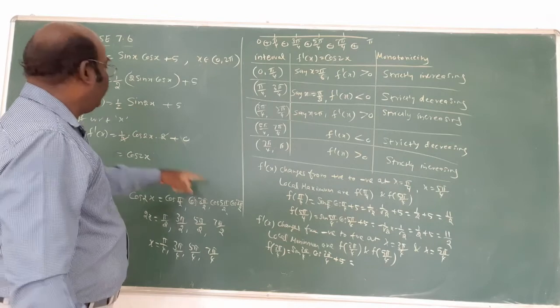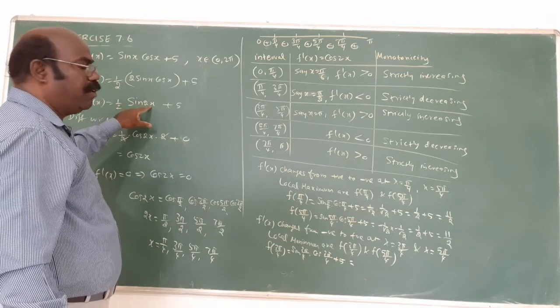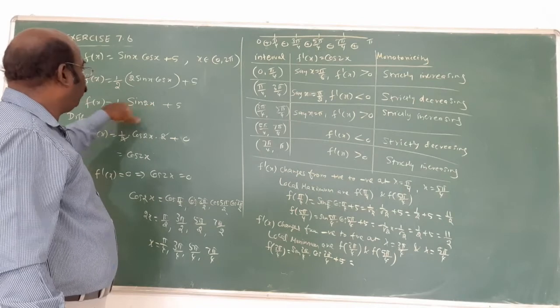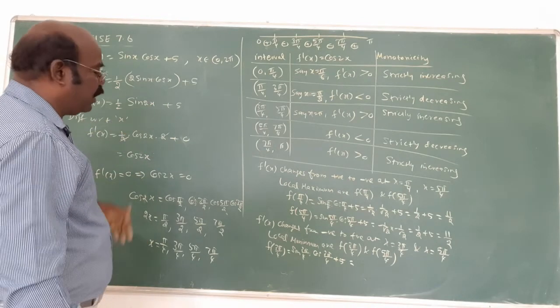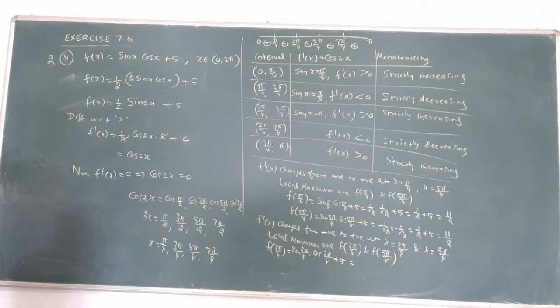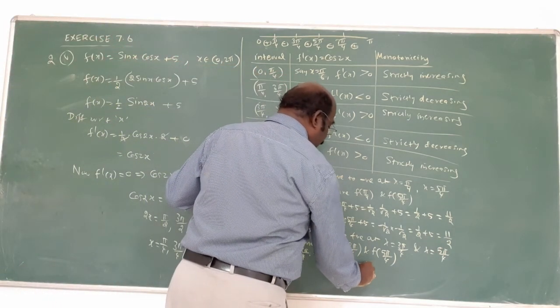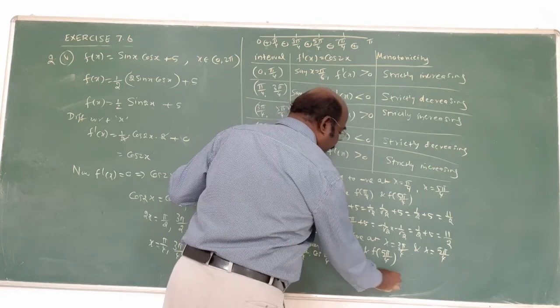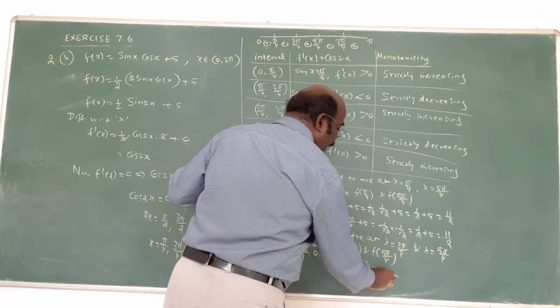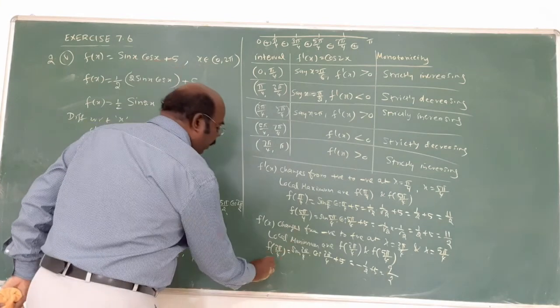Otherwise, substitute the value here or here, whichever is possible. Suppose you substitute 3 pi by 4 now. 3 pi by 4 means 2 cancel. Am I right? What is the answer? So 6 pi by 4 will come, 3 pi by 2 will come. Simplify the answer. You get the answer, 2 into only minus 1 will come. Totally minus 1 by 2 will come. Then simplify. We get here minus 1 by 2 plus 5. What is the answer? 2 LCM, no? Then 9 by 2 will come.